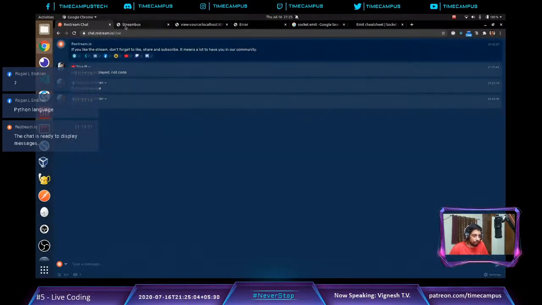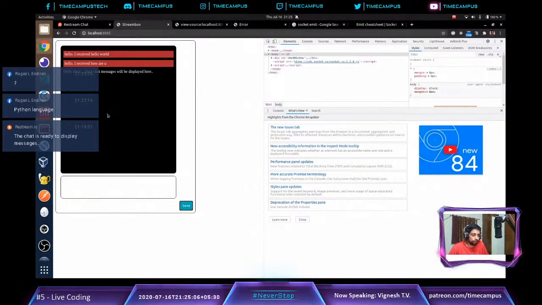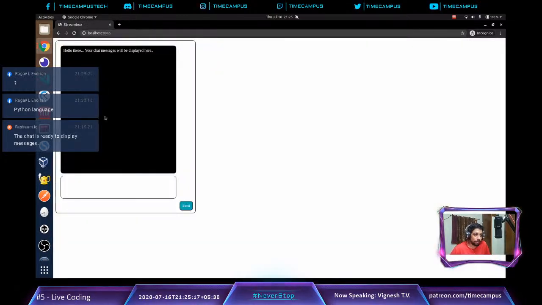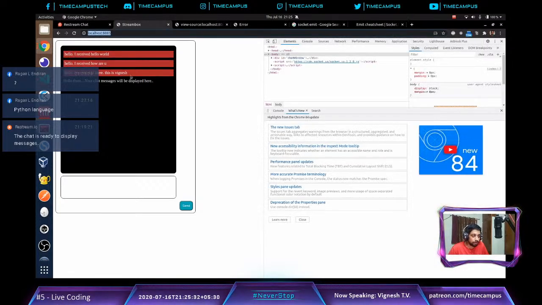So I have a basic chat box working where I type some message and the server responds back to me. If I have to actually show you the same thing working properly, I open a new window. If I click send, it's going to emit a message to the server. This is sent by a new user to the server, and the other user is actually getting that message.